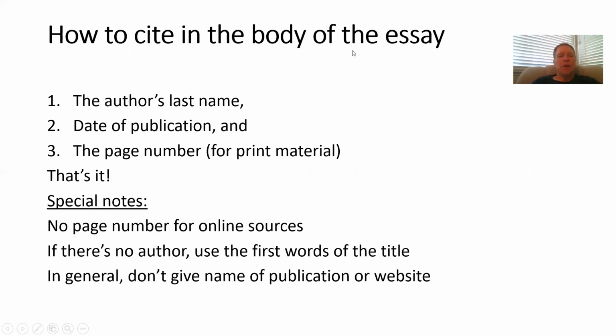It's so simple. You put the author's last name, the date of publication, and the page number. That's it. Now, the page number is required only for print material. If what you're citing is online and does not have page numbers, then you don't need the page numbers. If it's an online PDF that has page numbers, go ahead and put those page numbers in. But normally you don't need page numbers, you don't need paragraph numbers, you don't need anything else. If it's online, you're just going to put the author's last name and the date of publication.